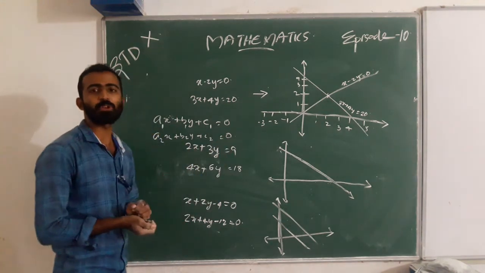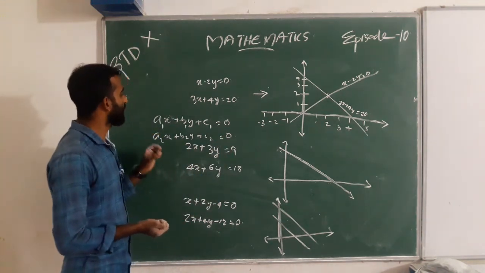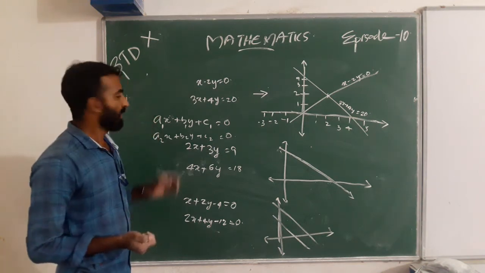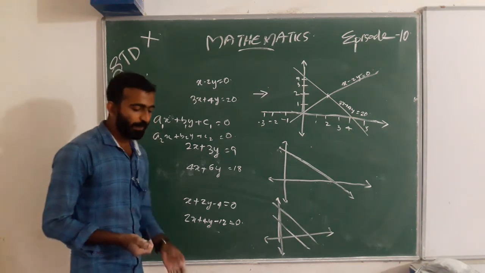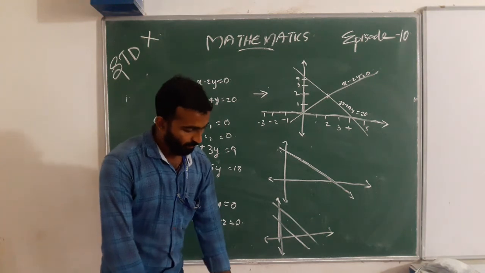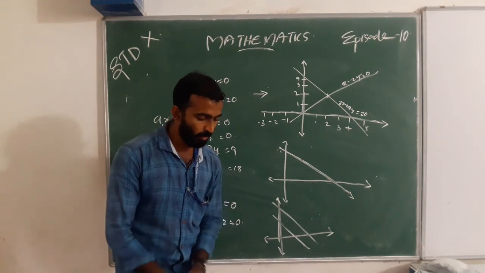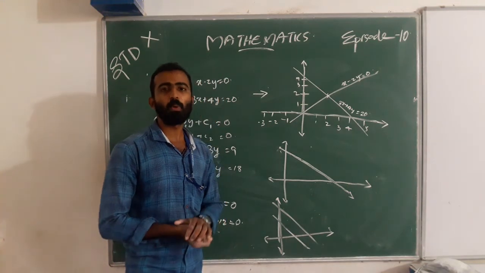These are two linear equations. Then we can compare the coefficients. On page number 46, table 3.4 discusses that.